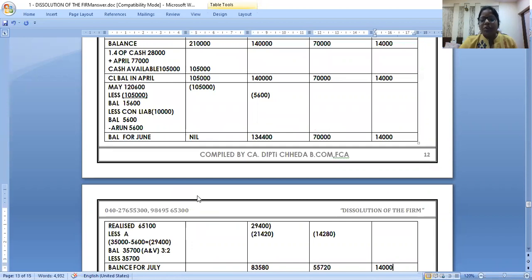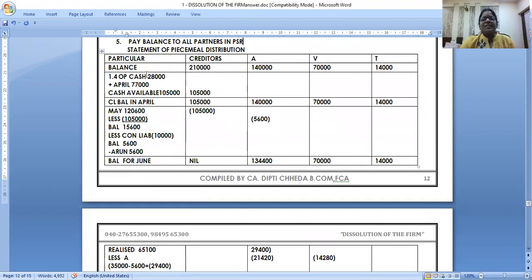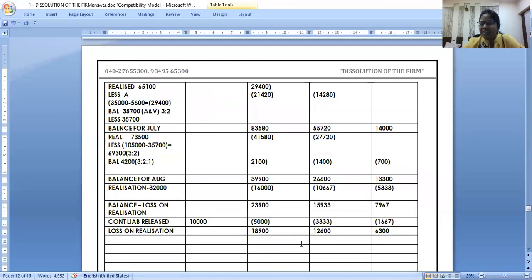Please take a pause, put your pens down and just see, won't it be a blunder if you miss taking the opening cash of 28,000? Just imagine this. You miss taking opening cash, so whatever you gave, the whole table will go wrong. Then as a teacher, you yourself say how many marks we should give. This is wrong, balance is wrong, everything will go wrong. So how important it is not to miss taking the opening cash. Nice, clear? And now let us work out some options for this.